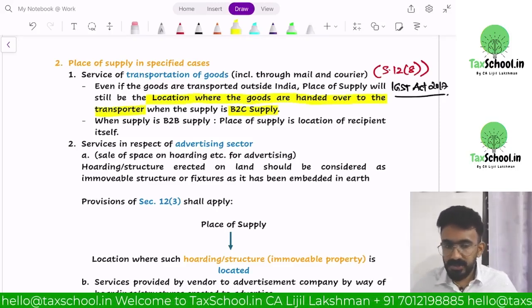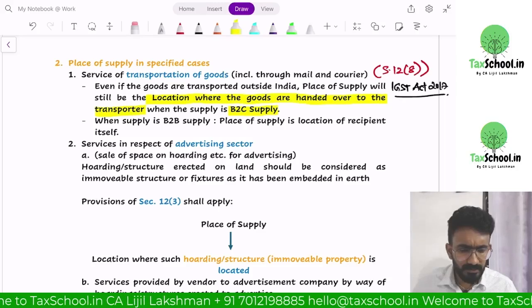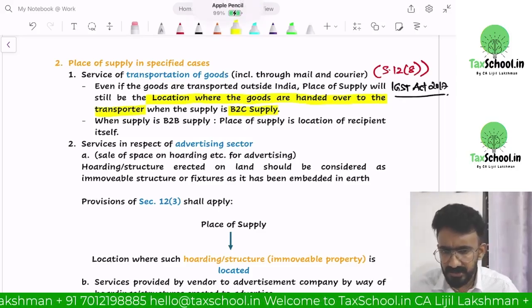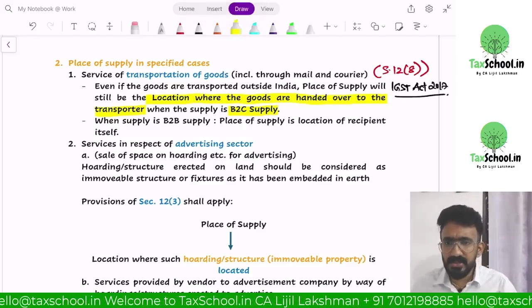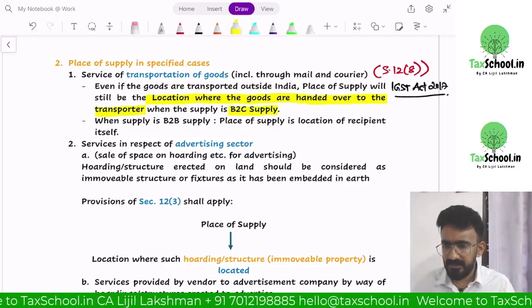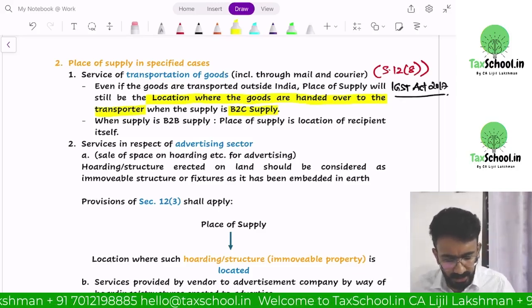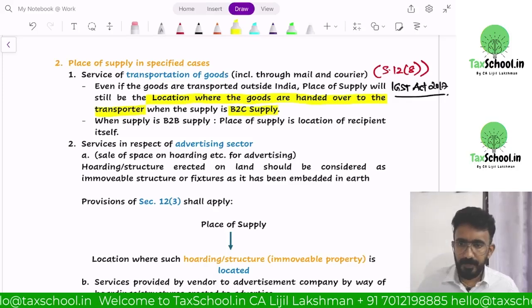Earlier, there was a provision which said we give our address, but that is irrelevant. This is a place of supply provision. It is a supply of services. Your transportation bill, the courier charges, will be billed as intra-state. You gave the product to Blue Dart in Delhi, so the place of supply would be Delhi itself. It will be an intra-state supply.